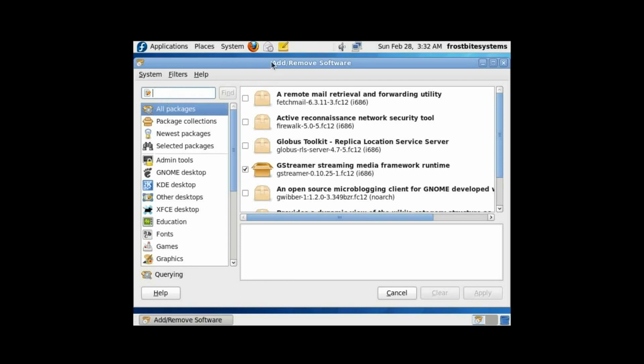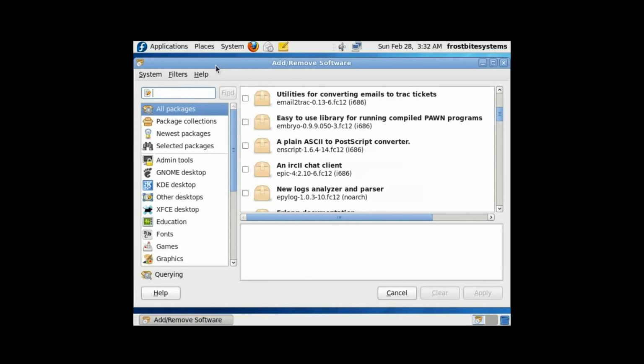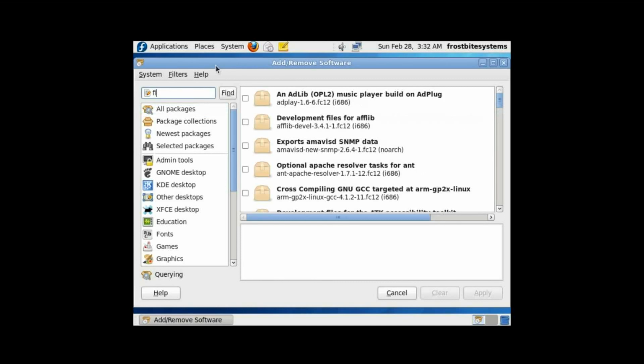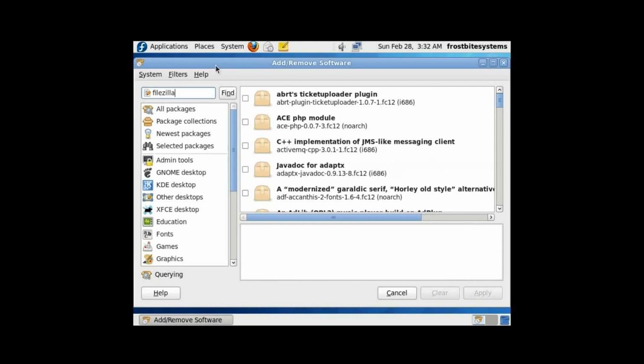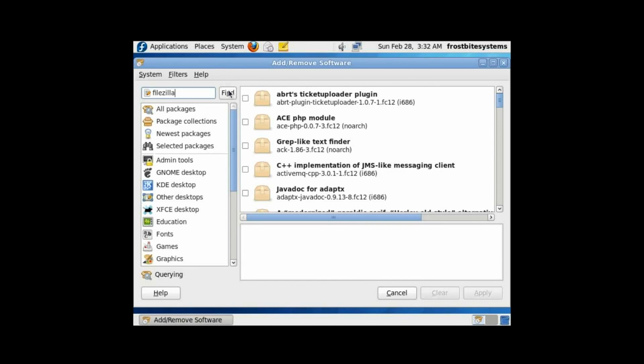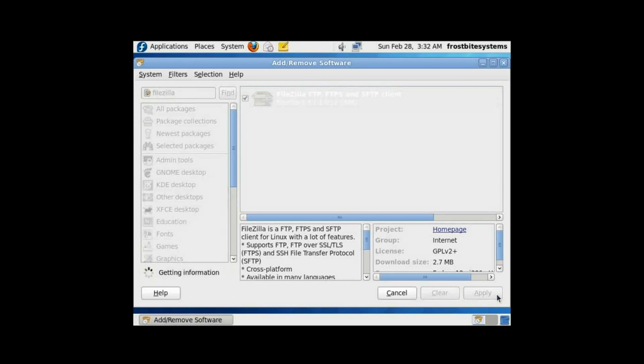Come up to the little search box here, and you just type in whatever piece of software you want to install. I'm going to install FileZilla. Alright, type that in, click on Find. And there we go, it brings up FileZilla. So all I gotta do is click on the box there, come down to Apply, click on Apply.